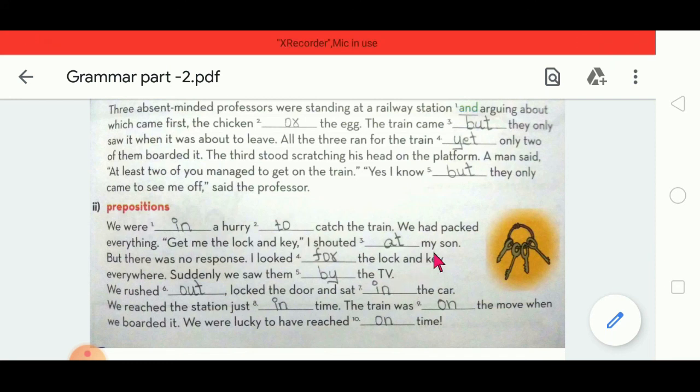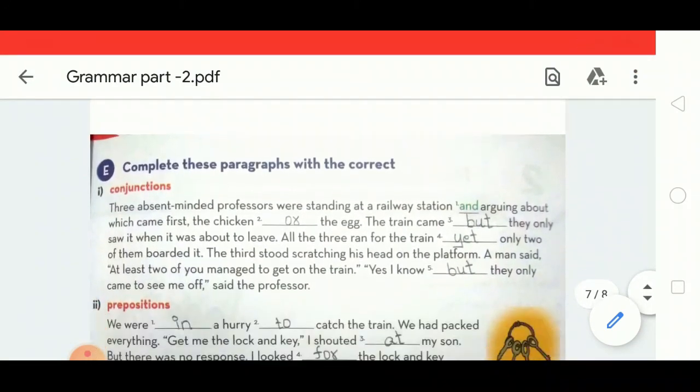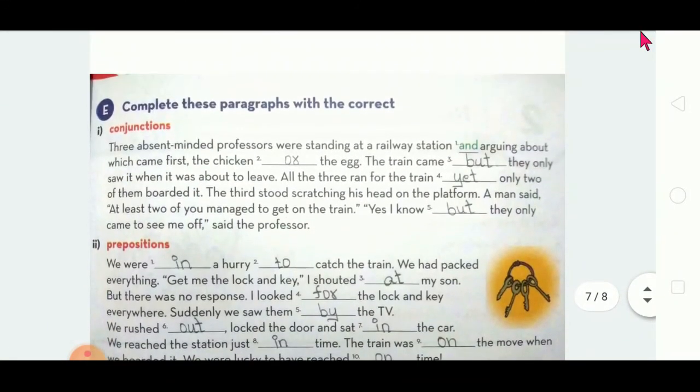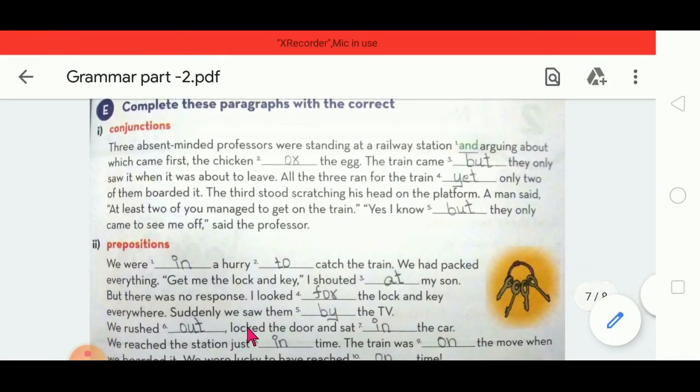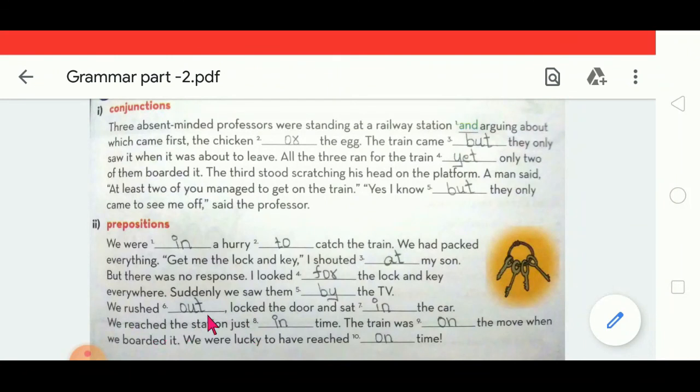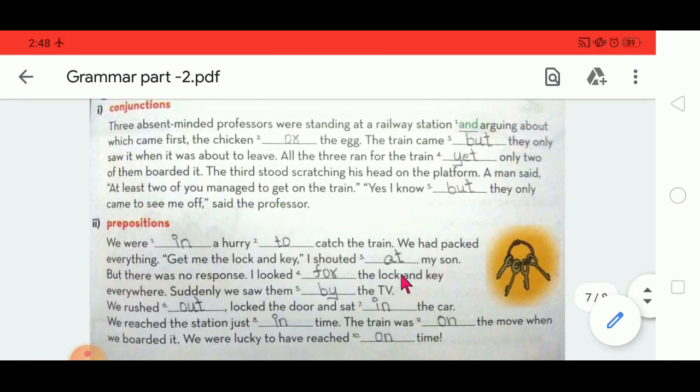We rushed out. We rushed out, locked the door and sat in the car. So rushed out in the sense went out fast, very quick. Locked the door and sat in the car. Sat in the car, inside the car. We used to say inside the car, no? So sat in the car.